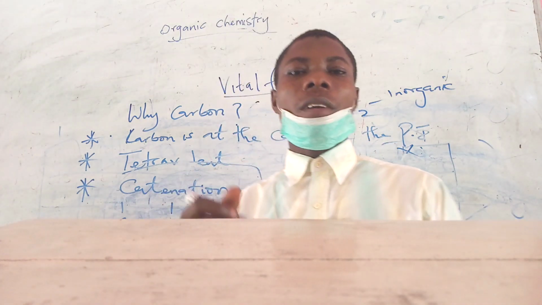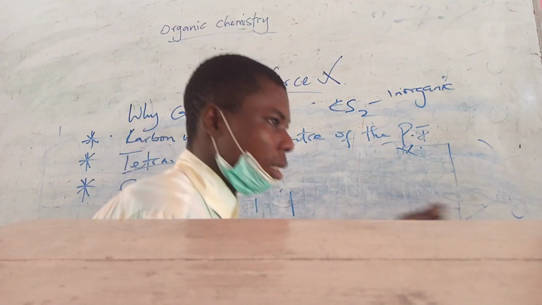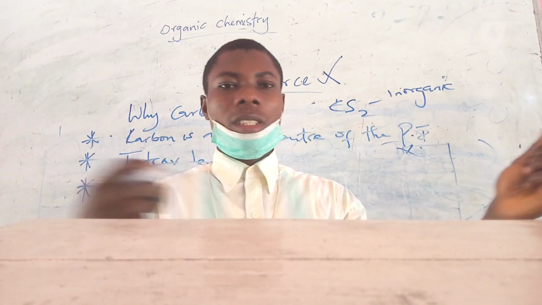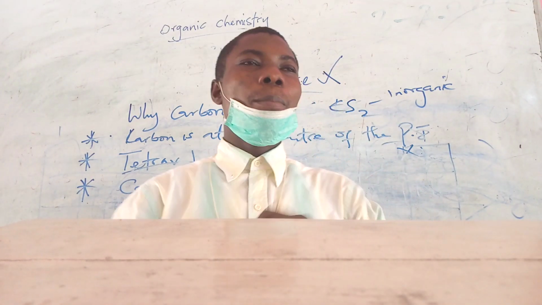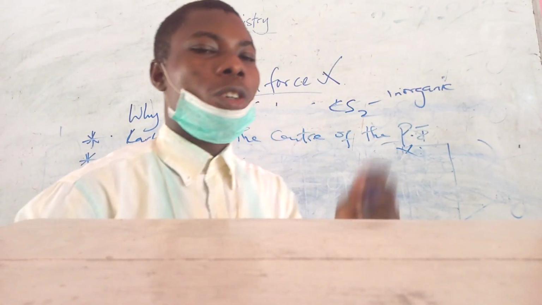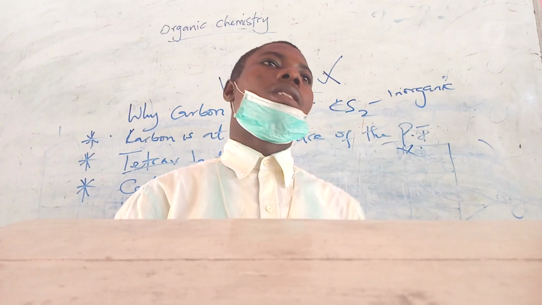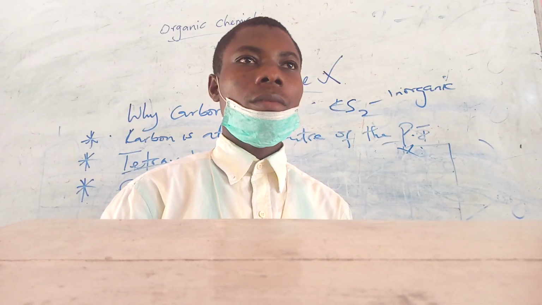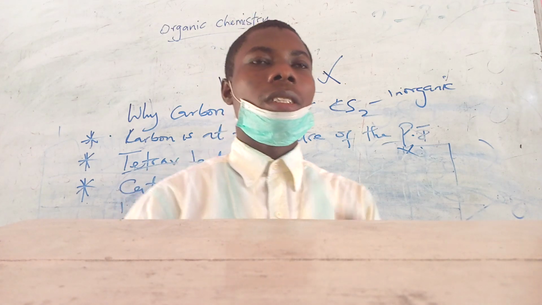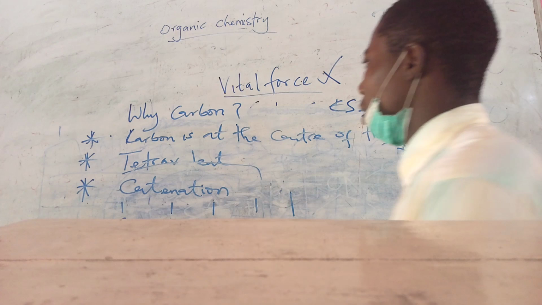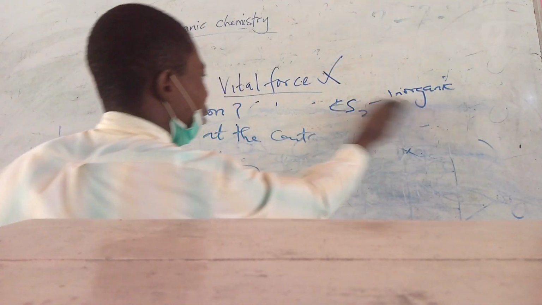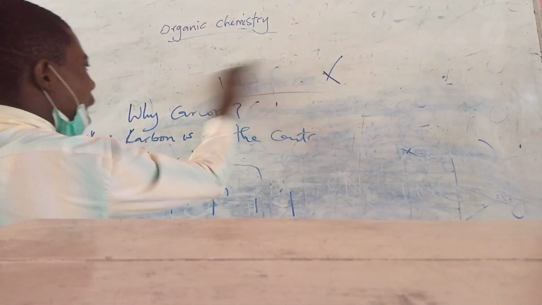This special ability of carbon to catenate, to form bonds with itself and with other atoms in the periodic table, makes carbon a force to be reckoned with. Carbon is very, very important.